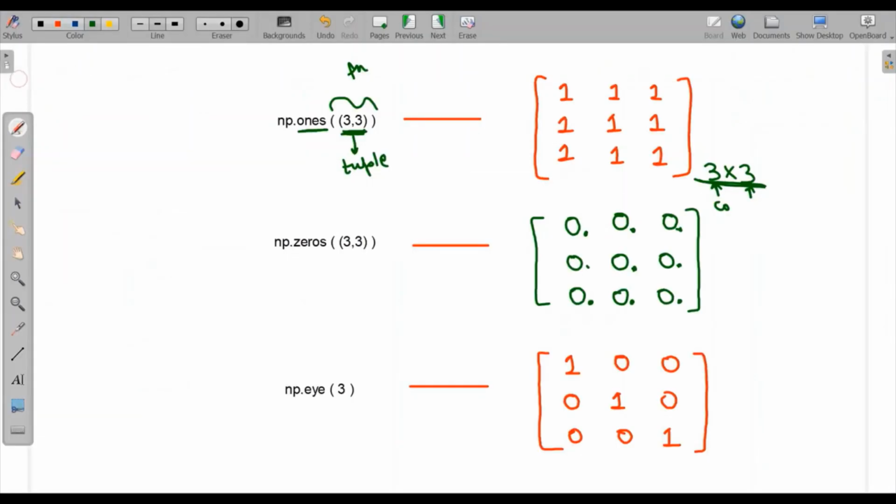Now the second one is np.zeros. Zeros is 3 cross 3. Similarly to ones, here also the default value will be float, and we have 3 cross 3 but zeros. Here np.ones were all ones; in zeros we have all zeros. Let's implement this also in Jupyter.